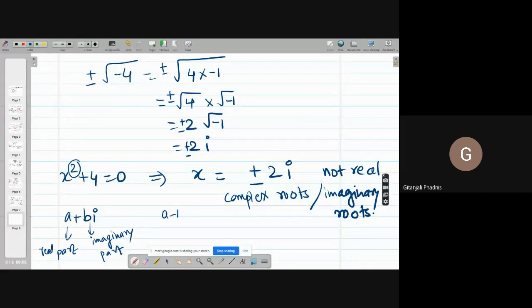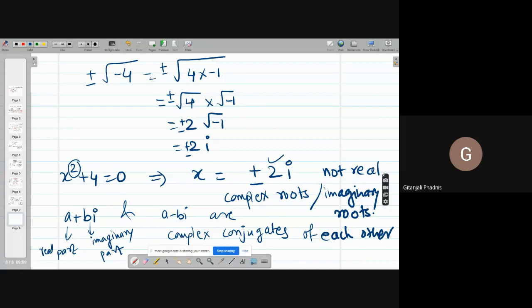And a minus bi and a plus bi are complex conjugates of each other. So if there are complex roots, then they always appear in pairs. Please remember this. This helps us a lot when we handle a particular degree of equations.